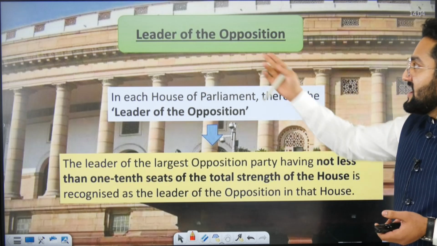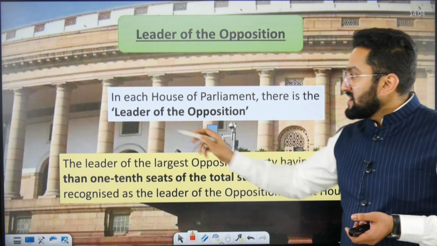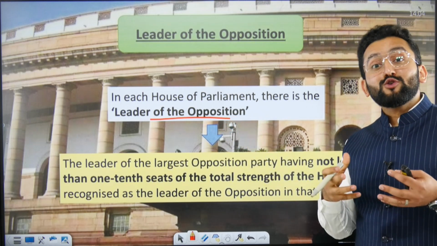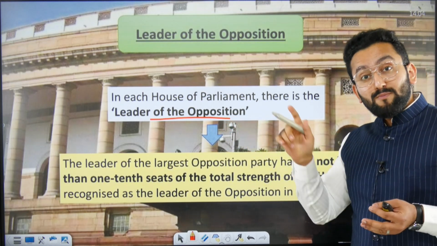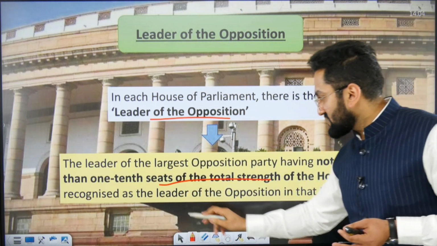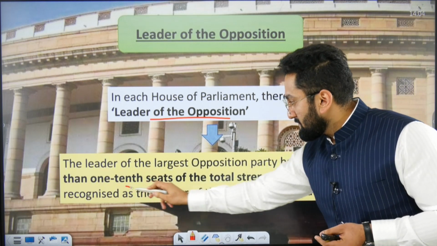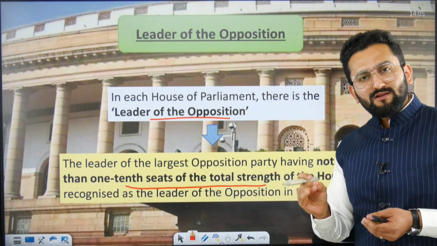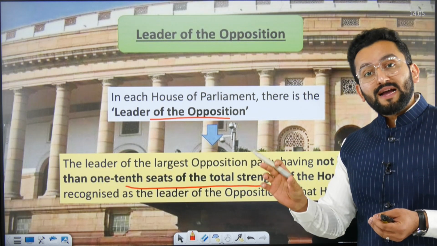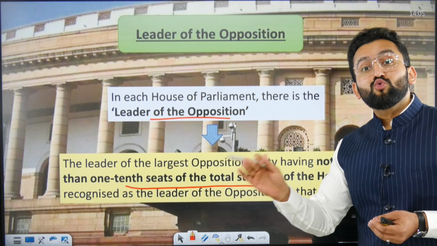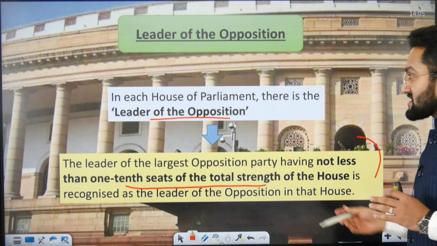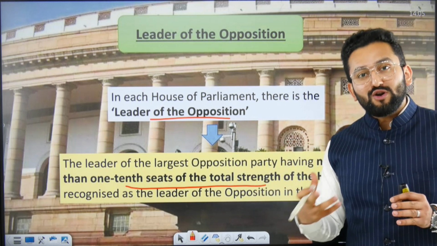Clear? Leader of the opposition. So leader of opposition, the word itself represents opposition. But who is going to have this position? For that, the party should have at least 1/10 seats of the total strength. Okay, in general, you should have 1/10 seat. And you are, you can say, having maximum seat among other parties who are not part of government. Okay, so this position is also considered important for democracy.